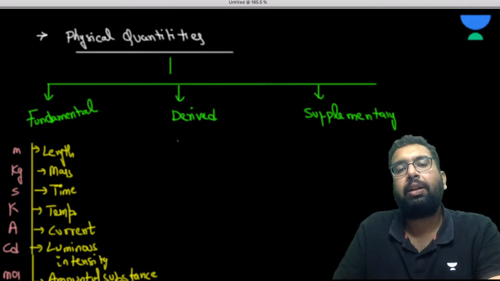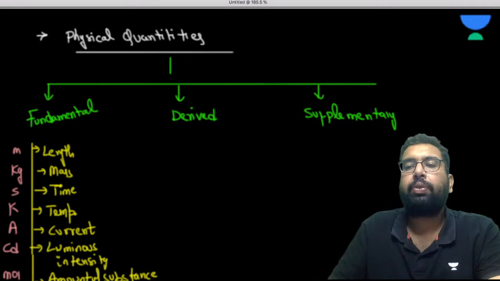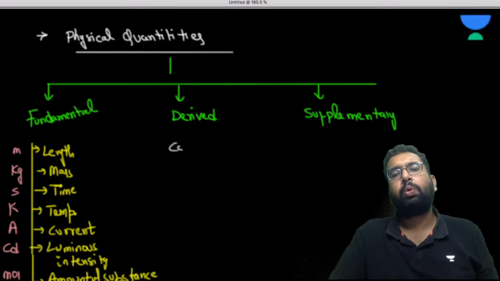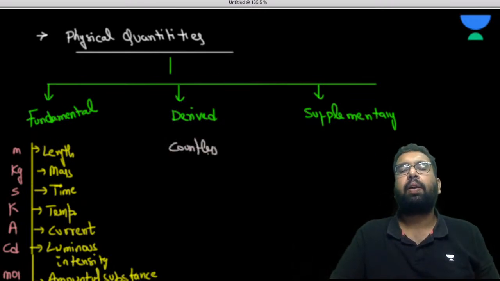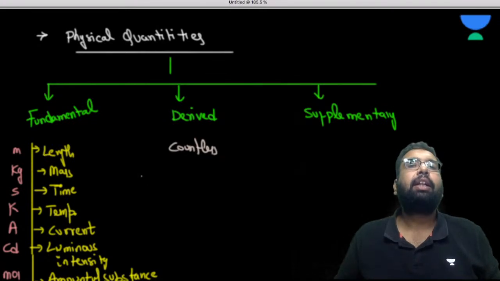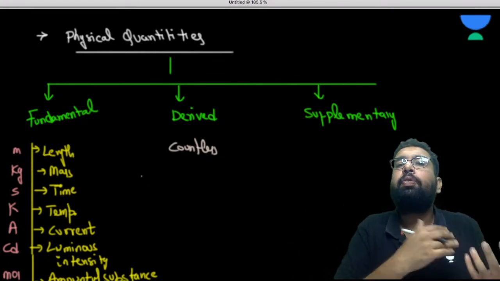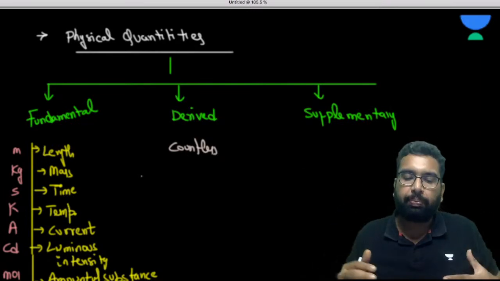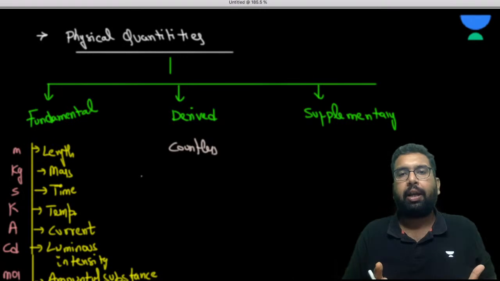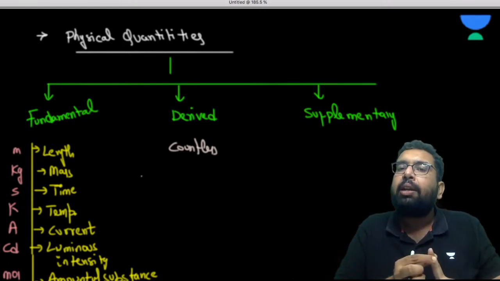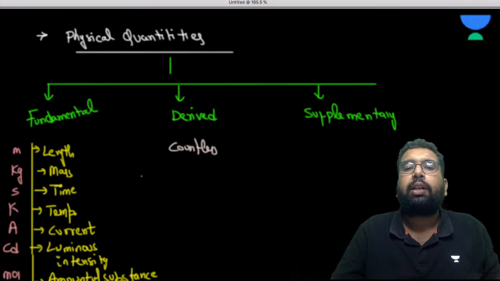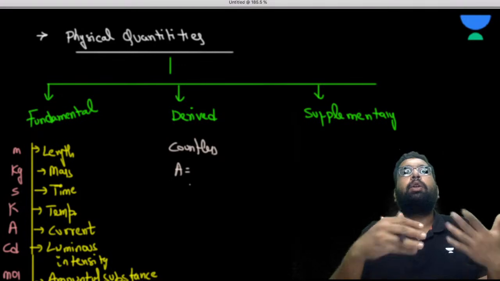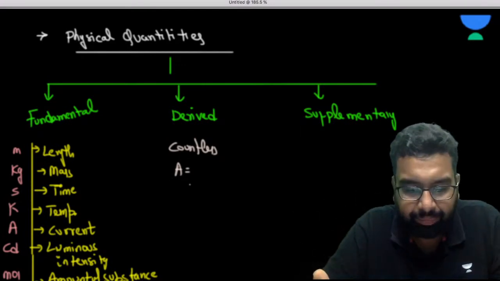Right, now how many derived quantities are there? How many derived units are there? So I can say countless derived units are there. What are the derived units basically? The units which are derived from the fundamental quantities. Any physical quantity which involves a fundamental quantity used multiple times. Like for example, area. Area is L square, length into width. Width is also sort of a length, right?